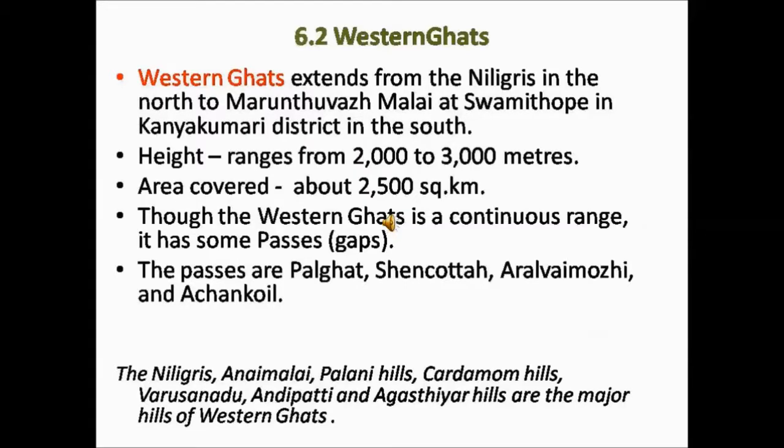The Western Ghats are a continuous range of hills. Though the Western Ghats is a continuous range, it has some passes. The passes are the gaps between the hills. The passes in the Western Ghats of Tamil Nadu are Palghat, Shenkota, Aralvai Mori and Achankoil.